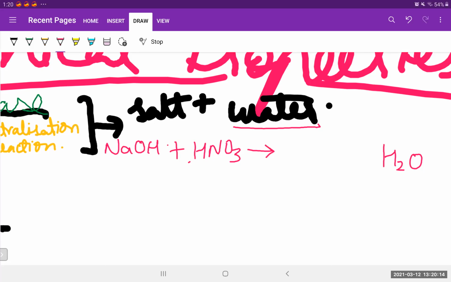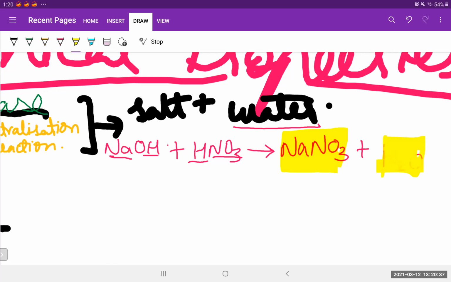Now H is taken from this hydroxide, and this O is taken. Now which are we left with? We are left with Na and NO3, isn't it? So write this thing only, NaNO3 plus water, that's so simple. So this is actually a salt. So we are left with a salt and water. I think that it's crystal clear to everybody.